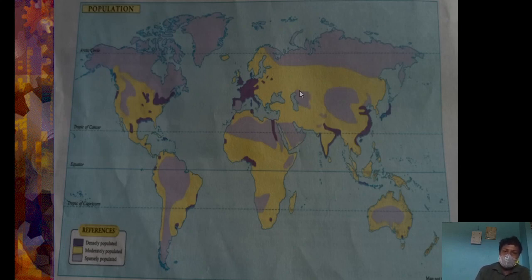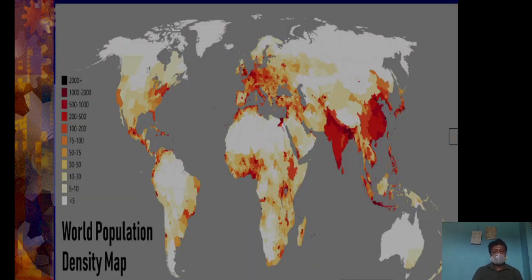Densely populated area means high density of population, and then there is a sparse density of population. So, dear students, this is current data where the population rises like this.